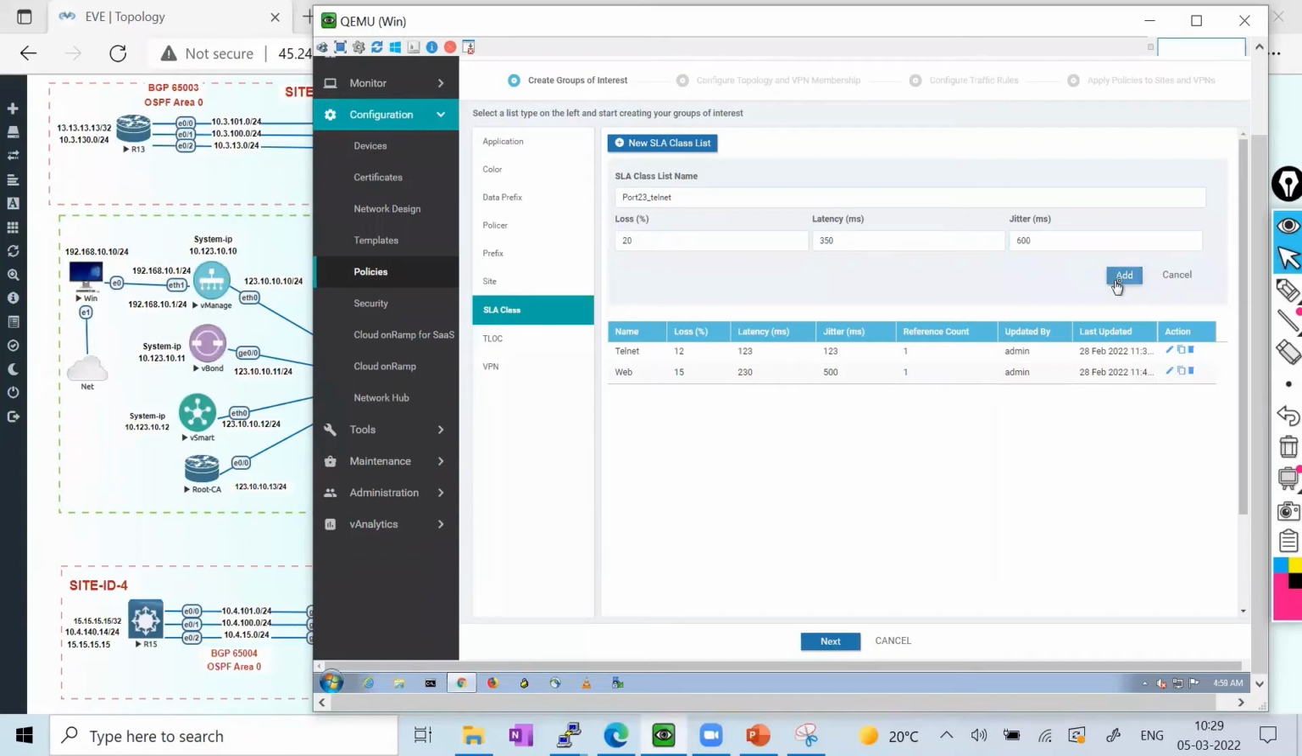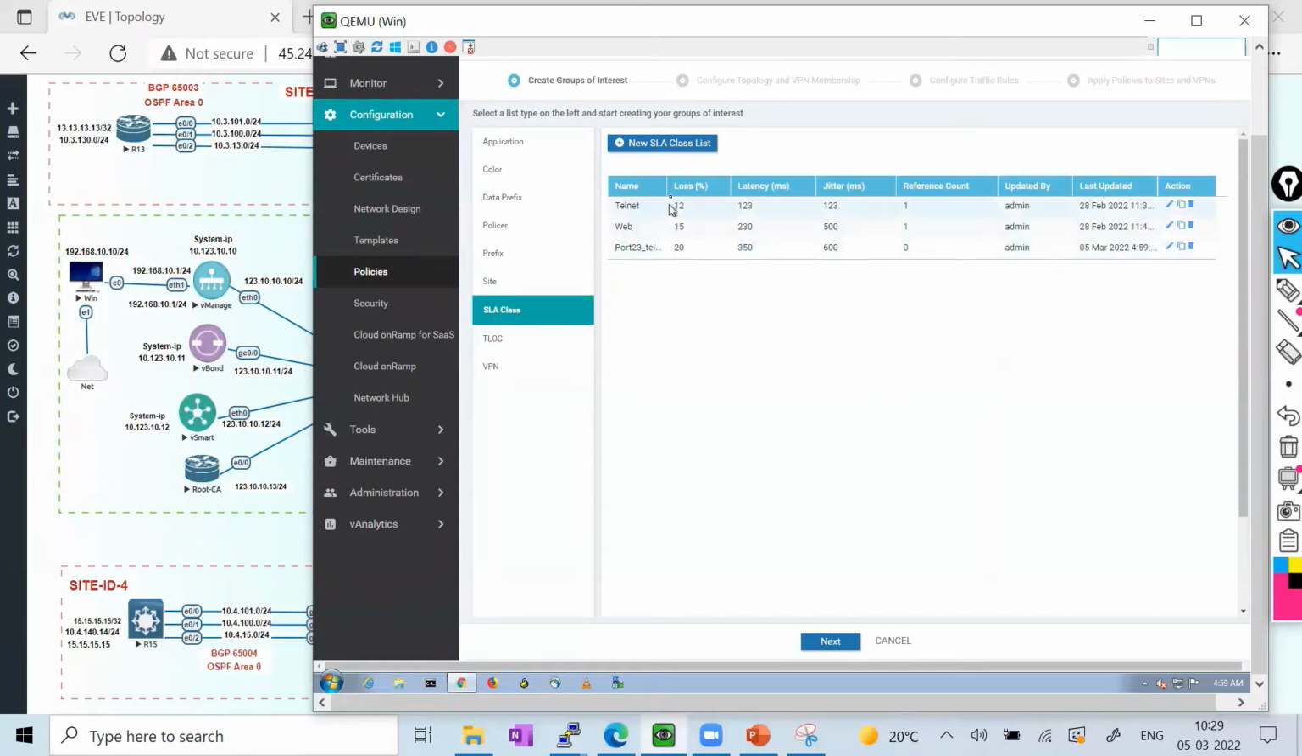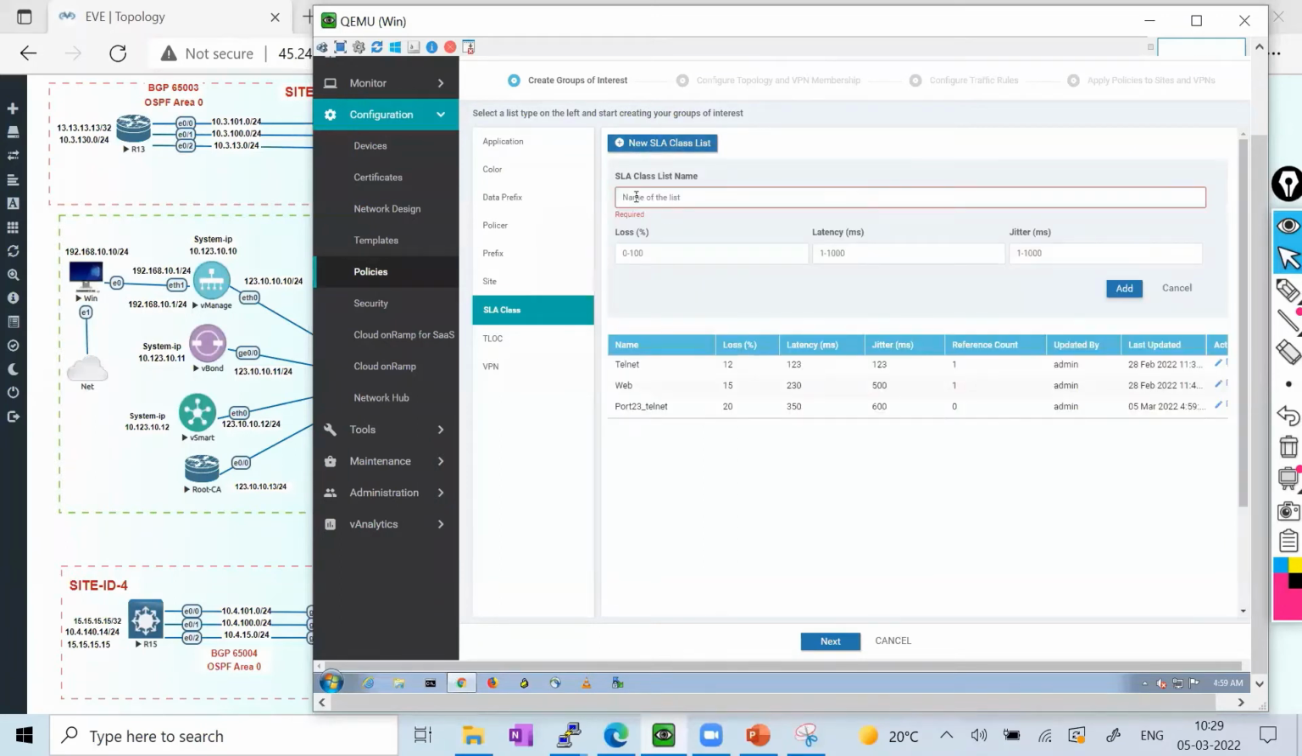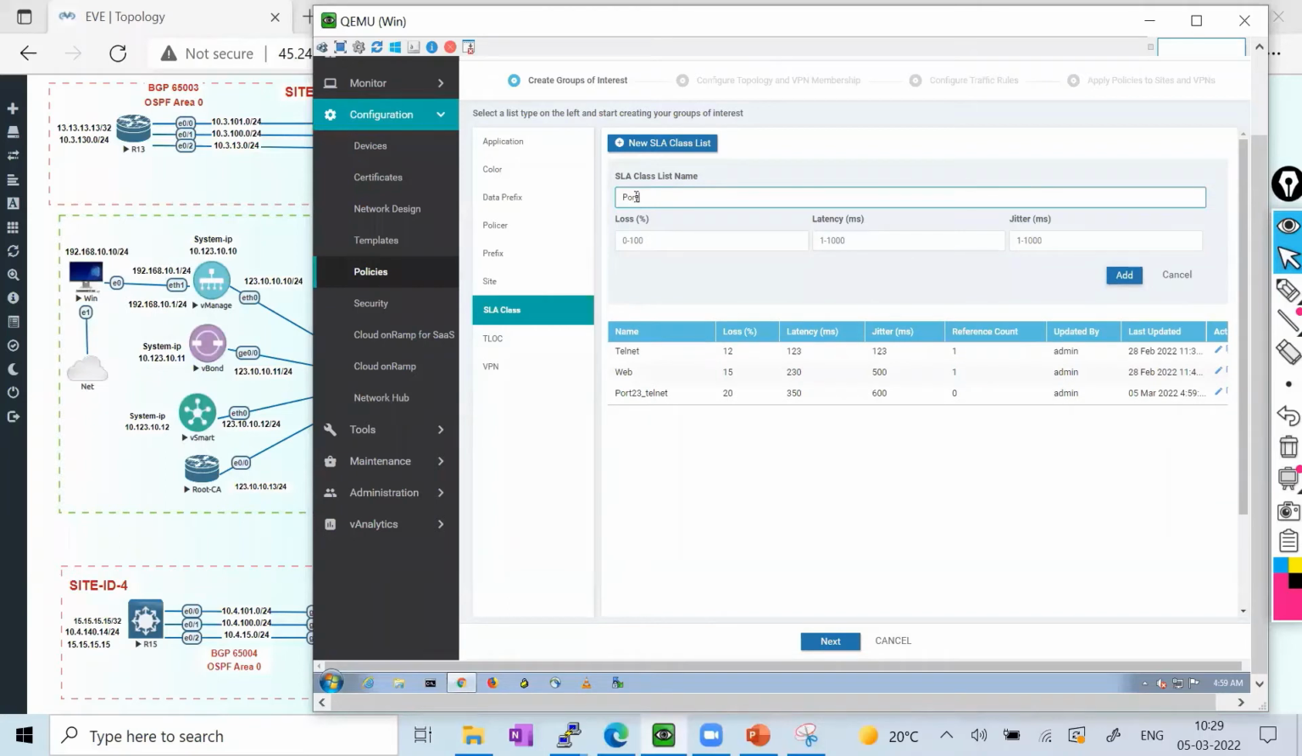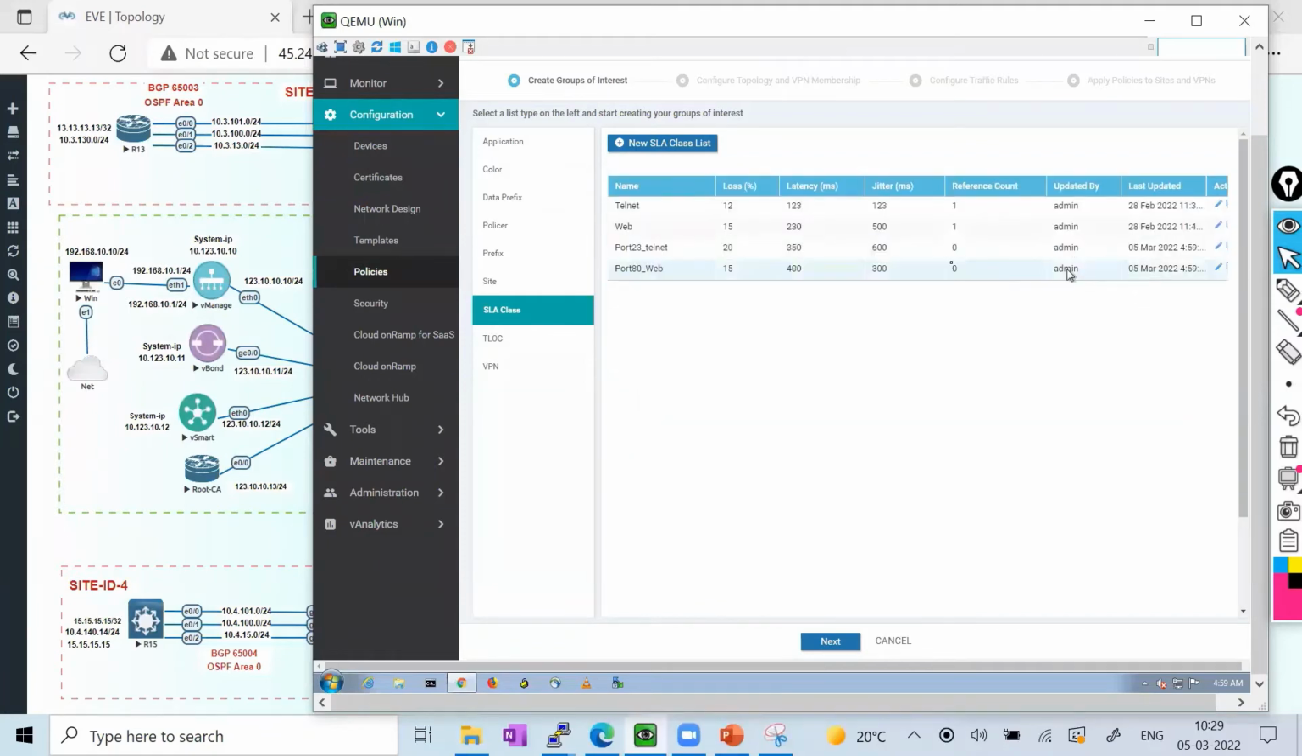Just like the site and VPN lists we have, I'm defining this particular thing, telnet. Similarly, I'll define port 80, which could be the web traffic, and here again I'll define the loss as 15%, latency 400, and jitter 300. I'll just add criteria; it could be anything you define as per the customer requirement.